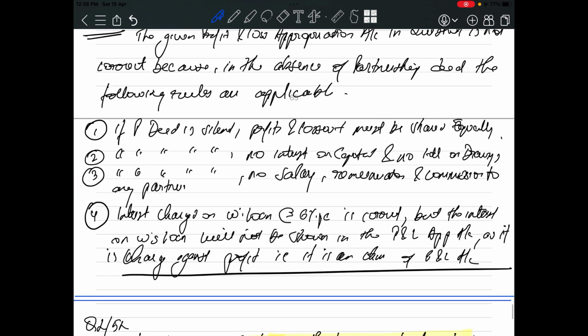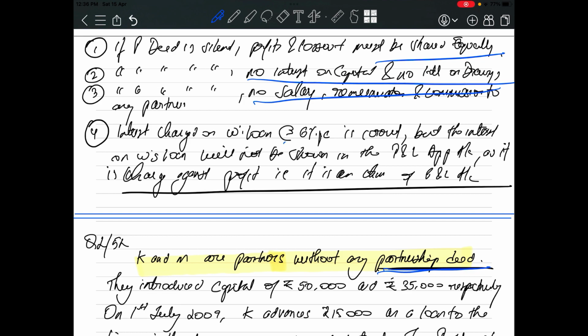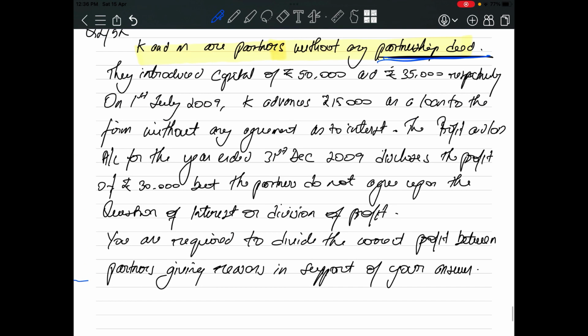So whenever a question says no partnership deed, 4 things should come to your mind. First is, if there is no partnership deed, profit and losses to be shared equally, no interest on capital or no interest on drawings, no salary, remuneration, commission, and interest will be allowed at the rate of 6%. They introduced capital of rupees 50,000 and 35,000 respectively. K introduced 50,000 and M introduced 35,000 respectively.